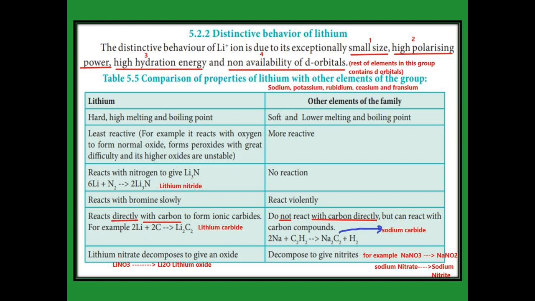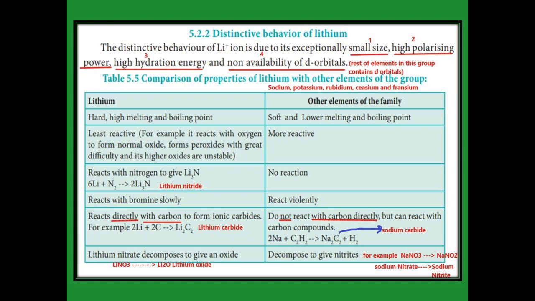The third is high hydration energy. We learned that because of high hydration energy, the salt is highly soluble. The fourth reason is non-availability of d orbitals. If you see the electronic configuration of sodium, potassium, rubidium, cesium and francium, they contain d orbitals, but lithium alone has no d orbital. So this is another reason it shows a different character from the rest of the elements. This is important, two more questions go. There are 4 reasons behind that.